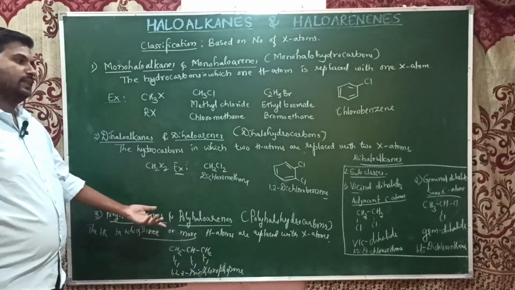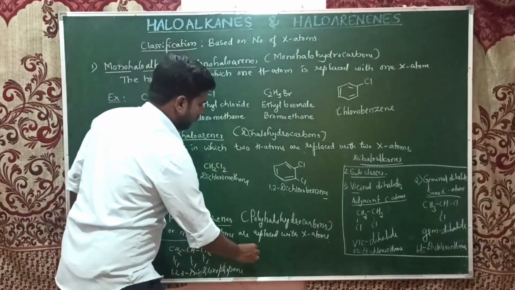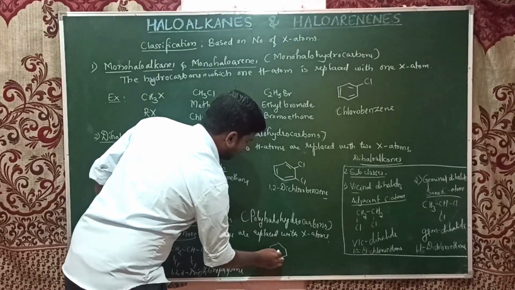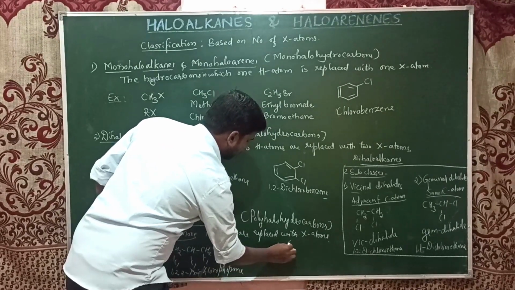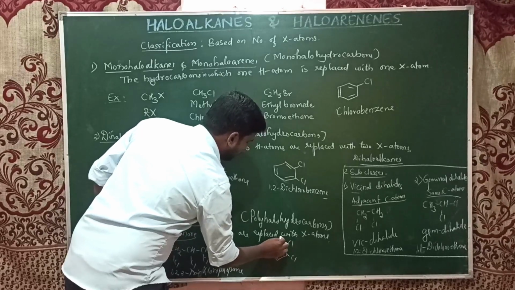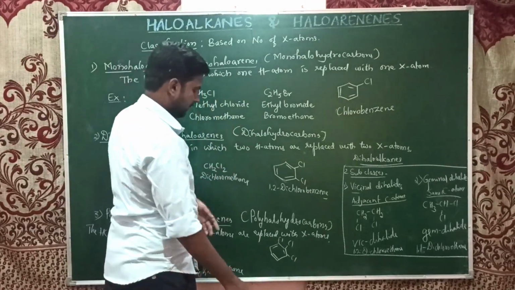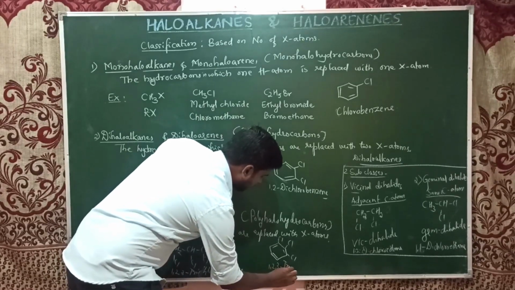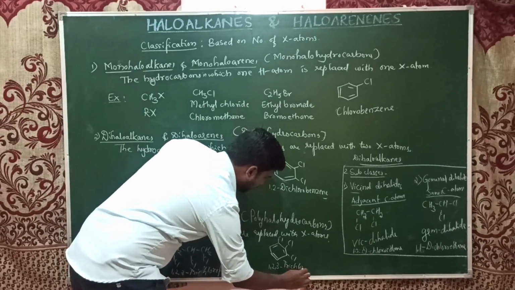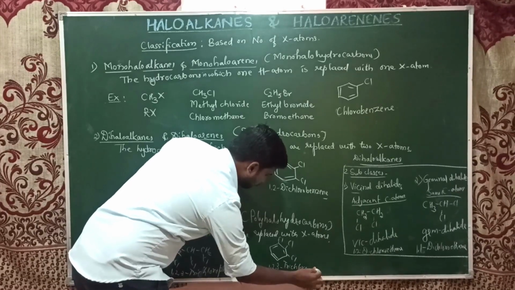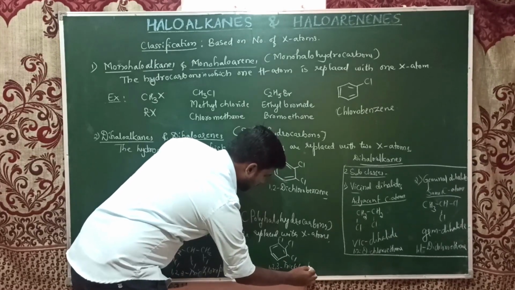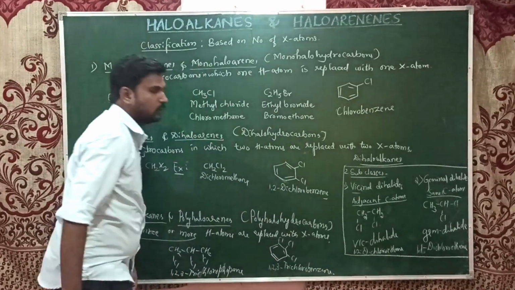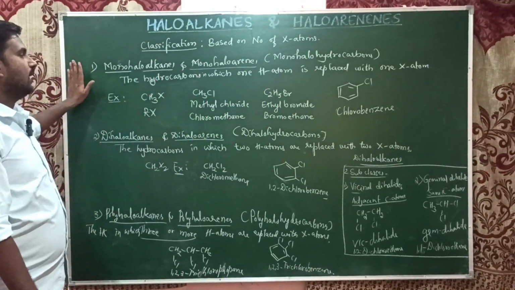Like that in haloarenes, polyhaloarenes. So here Cl, Cl, Cl, same thing, 1,2,3-trichlorobenzene. These are about the polyhaloalkanes.